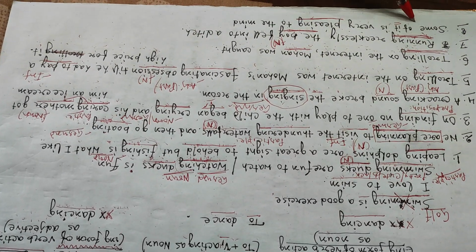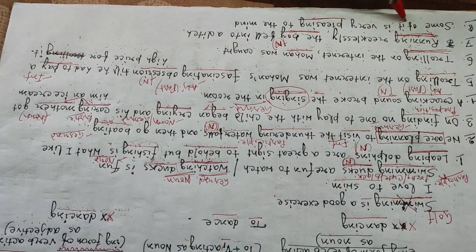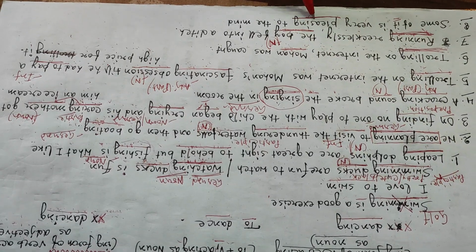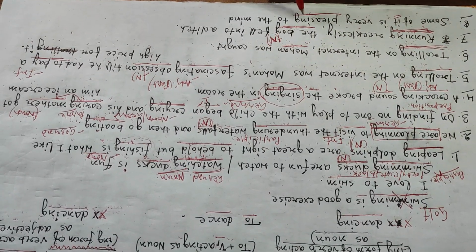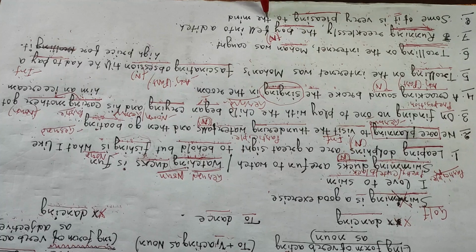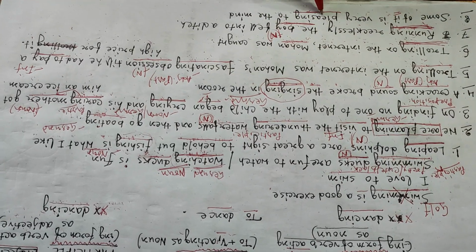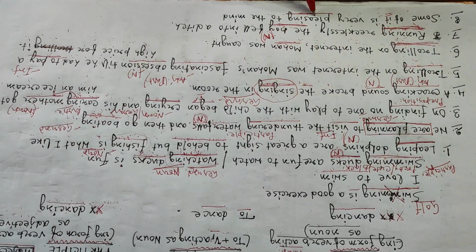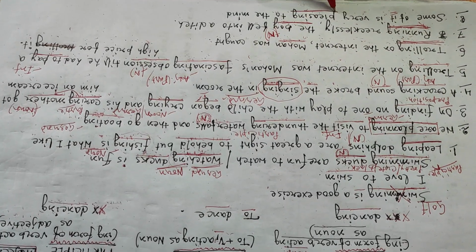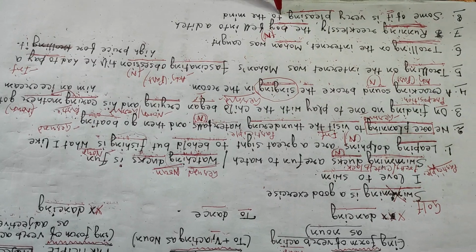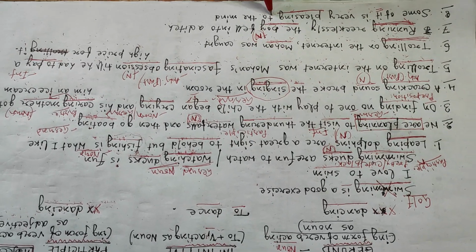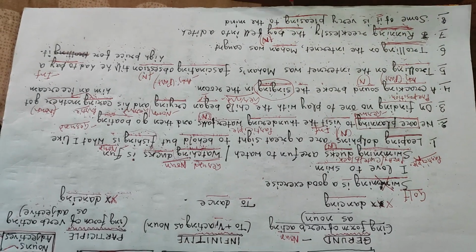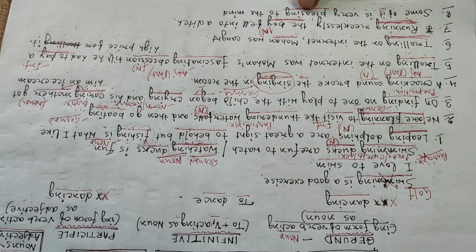Now let us come to the last sentence. Some of it is very pleasing to the mind. Now this very sentence was given in your semester 1 English examination. You can remember it very well. Some of it is very pleasing to the mind. Which is the describing word here?